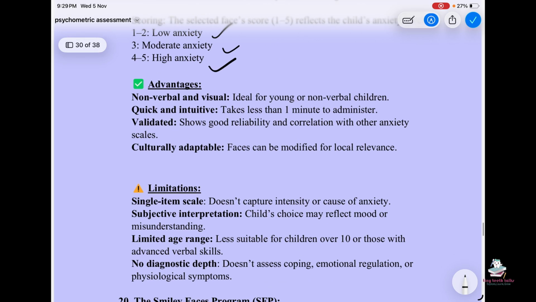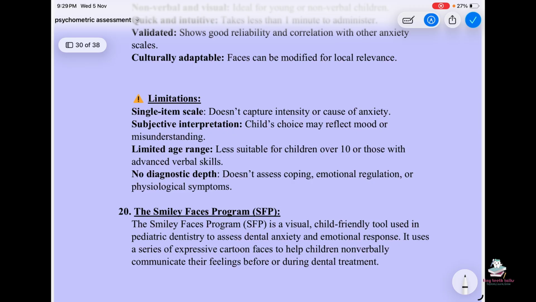Advantages: non-verbal and visual, ideal for young or non-verbal children. Quick and intuitive, takes less than 1 minute to administer. Validated, shows good reliability and correlation with other anxiety scales. Culturally adaptable, faces can be modified for local relevance. Limitations: single item scale, doesn't capture intensity or cause of anxiety. Subjective interpretation, child's choice may reflect mood or misunderstanding. Limited age range, less suitable for children over 10 or those with advanced verbal skills. No diagnostic depth, doesn't assess coping, emotional regulation, or physiological symptoms.